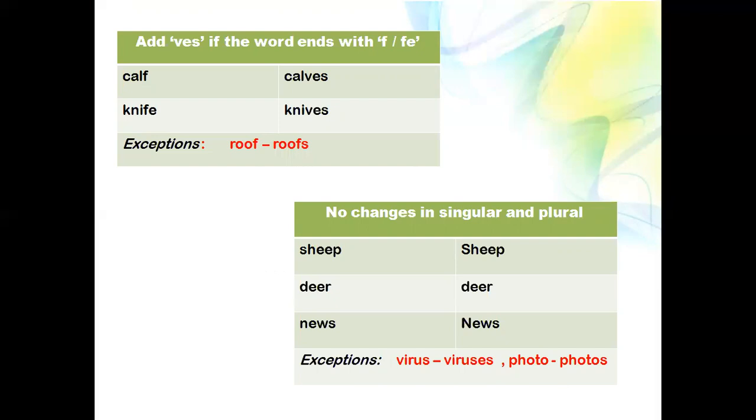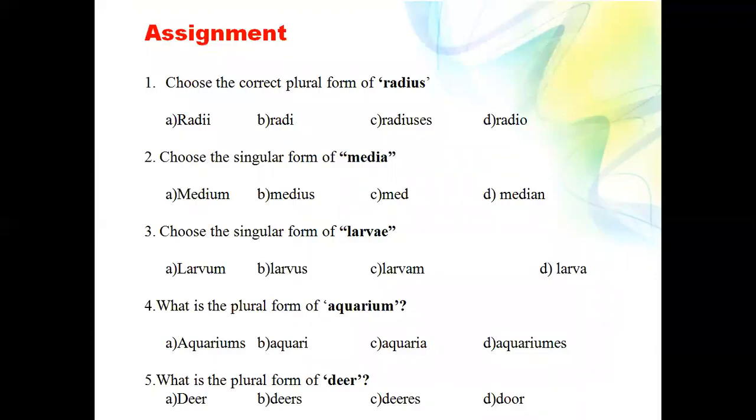So there will be no change between singular and plural. For example, sheep, sheep. Deer, deer. News, news. Exception is virus, viruses. Photo, photos. So this is the assignment for singular and plural.